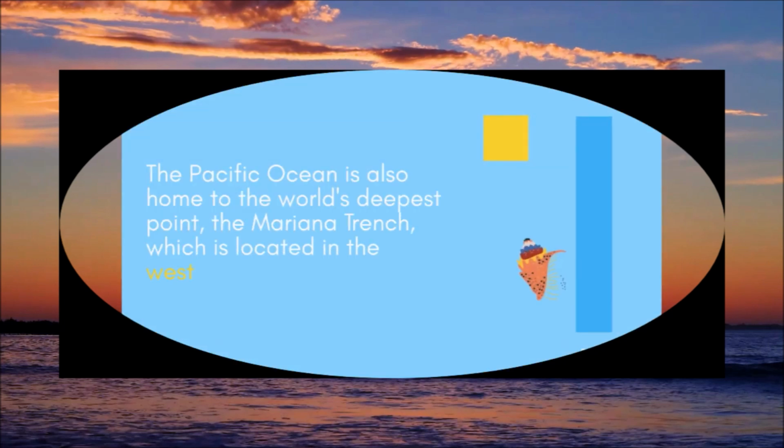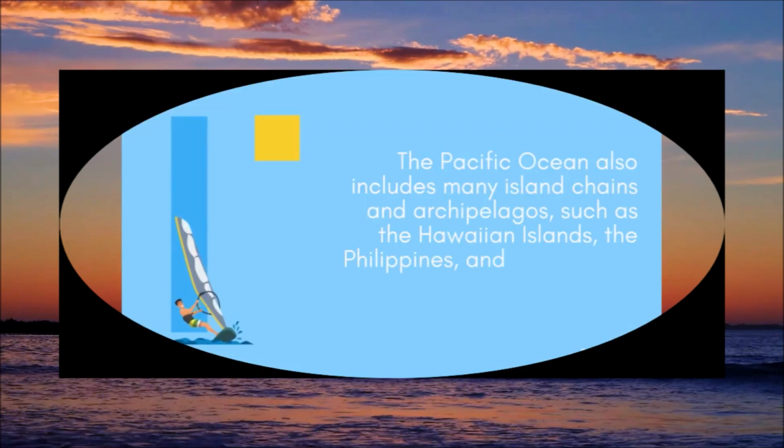The Pacific Ocean is also home to the world's deepest point, the Mariana Trench, which is located in the western North Pacific. The Pacific Ocean also includes many island chains and archipelagos, such as the Hawaiian Islands, the Philippines, and the Aleutian Islands.